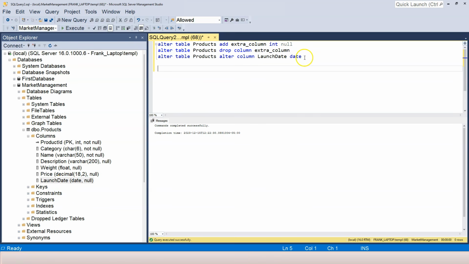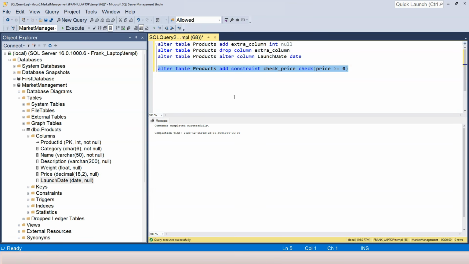So the next SQL statement I want to cover is to add a column constraint. Okay, so again, alter table. I want to add a column constraint. So I say add constraint. And then I provide the name of the constraint, and I'm going to say check price. The type of the constraint is a check constraint, and then followed by a logical expression. So here I want to make it work against the price column and the price has to be greater or equal to 0. And that's it.